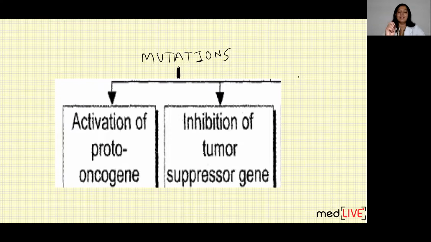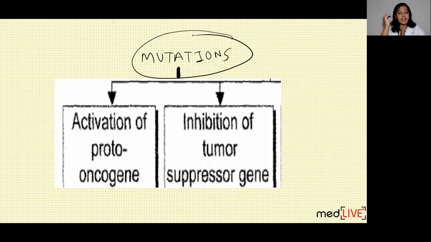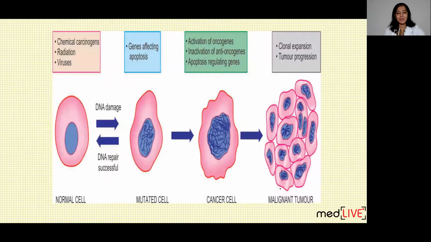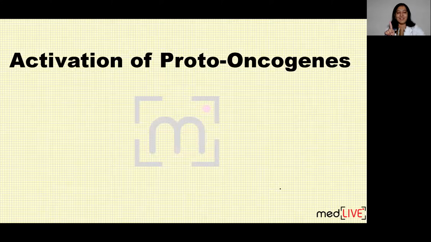So there are two things. There are two types of mutations inside the nucleus, inside the DNA of the human cell: overactivation of proto-oncogene and inactivation of tumor suppressor gene. In this lecture, I'm going to cover only proto-oncogene. Tumor suppressor gene I will cover in the next lecture.